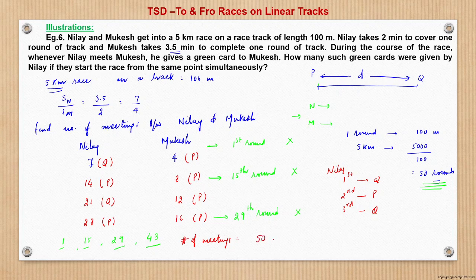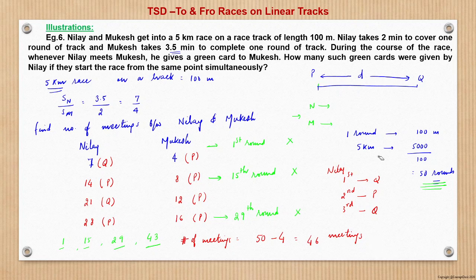Total rounds is 50 minus those rounds where the meeting does not happen because both are starting from the same point. That is the first. That is total 4 cases, right? Total 4 cases. So 50 minus 4 is 46 meetings. So 46 meetings happen, so 46 green cards would have been given by Niraya to Mukesh.